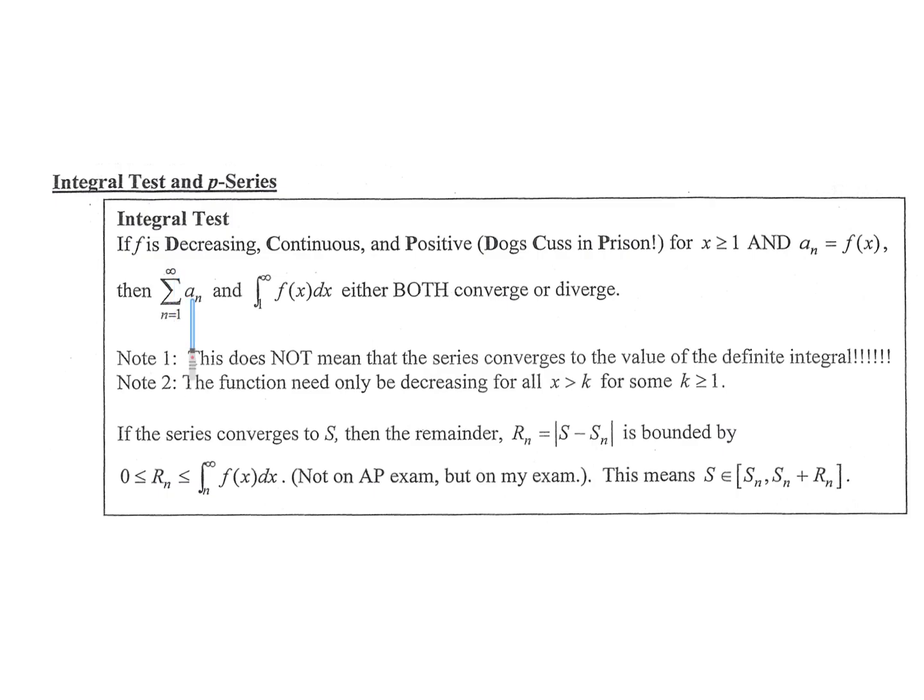a number to infinity, then if you can get an integral from 1 to infinity, again, that has to be an improper integral. If that integral converges, then the summation converges. And same thing with if this integral diverges, then that summation diverges.